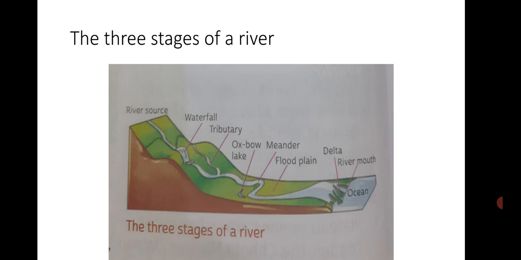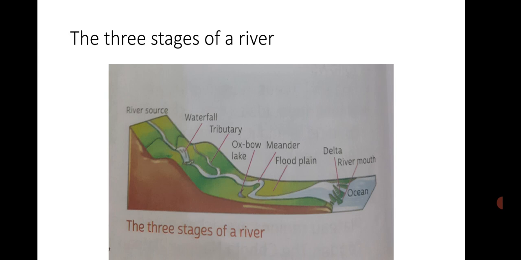The river forms loops called meanders. Now, what are these meanders? The loops formed by the river are called meanders. Loops means the twists and turns in the flow of the river, and sometimes when the flow of water is very high, these loops cut off and form a lake in an oxbow shape. So this is called an oxbow lake.